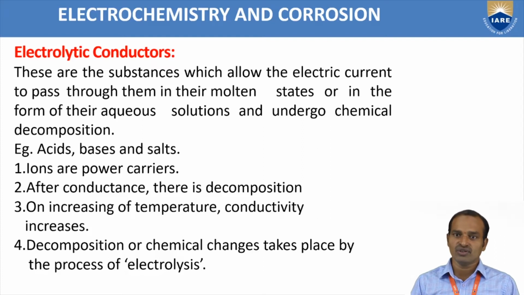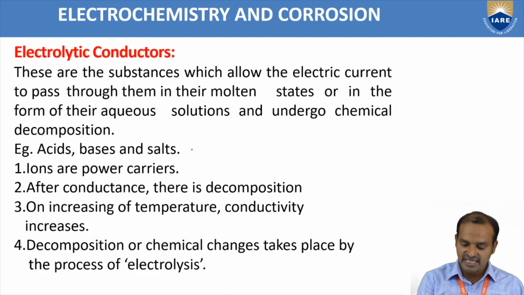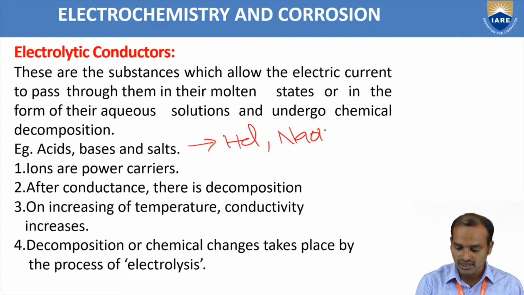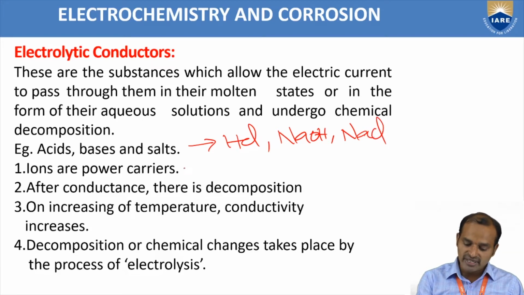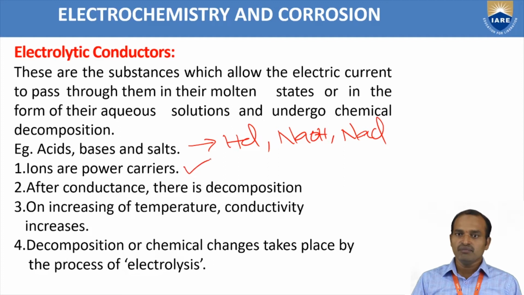The best examples are acids, bases and salts: acids such as HCl, bases such as NaOH, and salts such as NaCl. In electrolytic conductors, ions are the carriers. After conductance, decomposition takes place, which means a chemical change takes place.